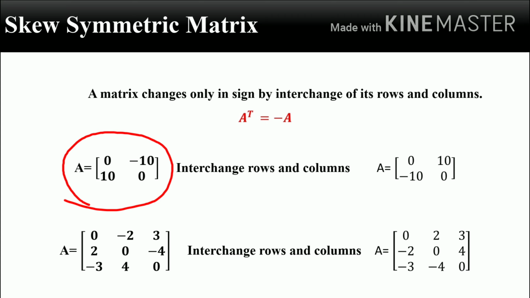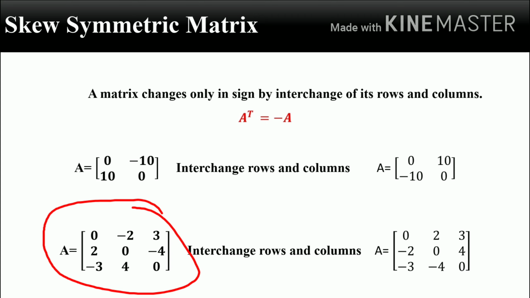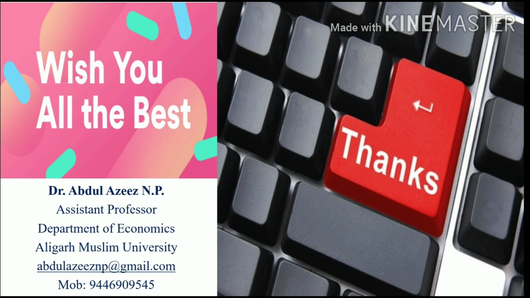If you interchange the rows and columns, then just the sign of 10 is changed. Take another example of a 3 into 3 order matrix. Matrix A is equal to 0 minus 2 3, 2 0 minus 4, minus 3 4 0. If you interchange the rows and columns, then its sign will be changed. Such a matrix is known as a skew symmetric matrix.